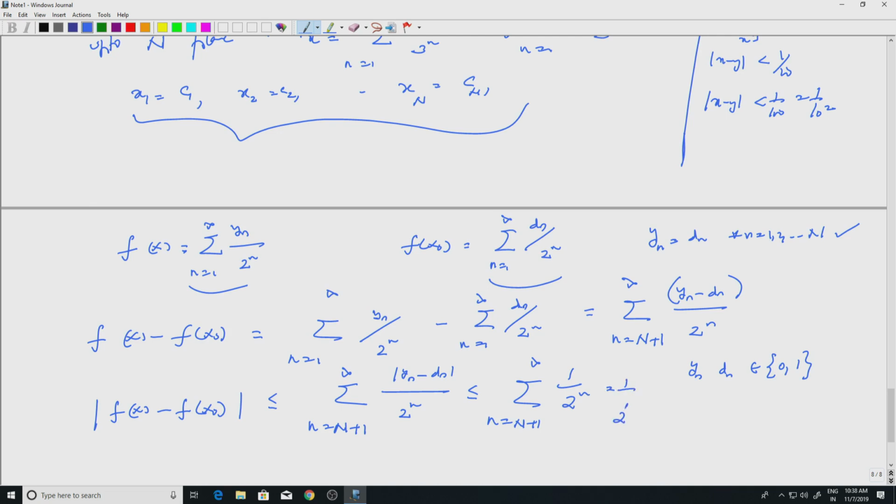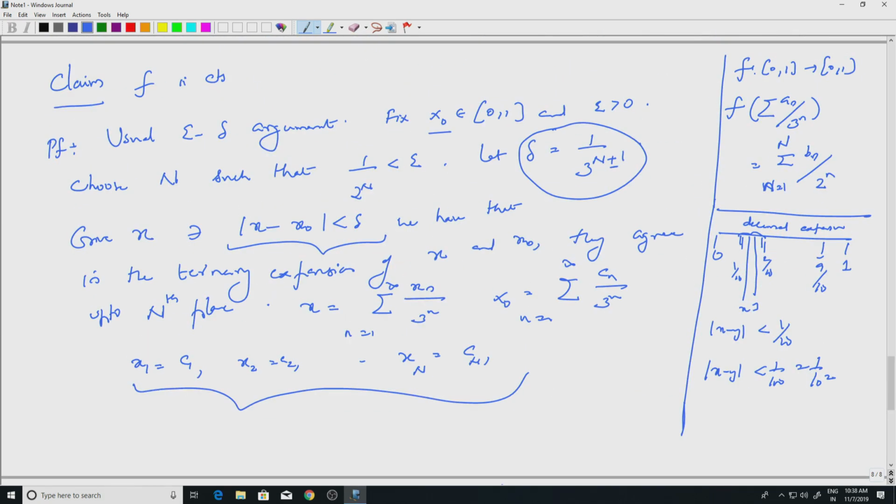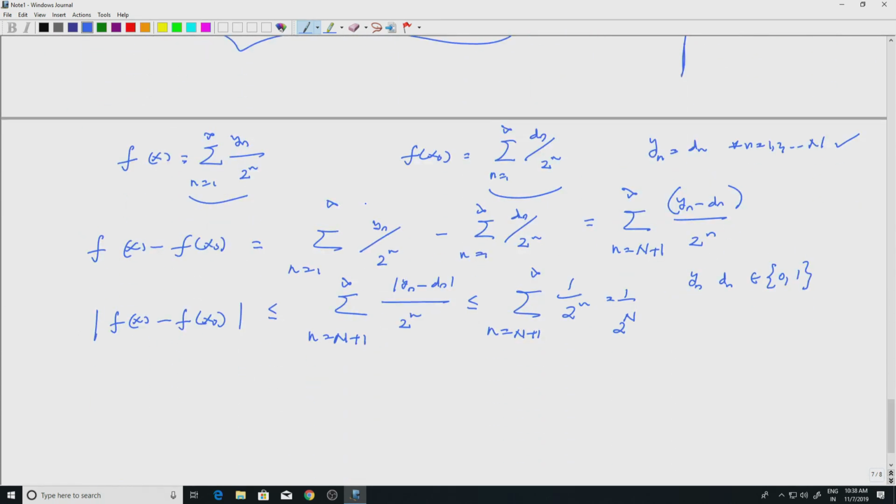So, that is a geometric series you can sum, but we chose this capital N so that 1 by 2 to the N is less than epsilon, right. So, this is less than epsilon, and that is all we want, right, because we started with mod x minus x naught less than delta.